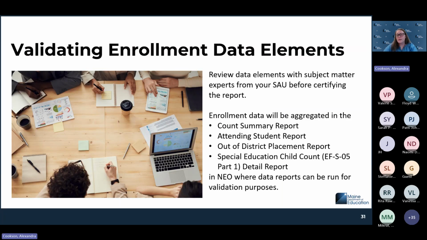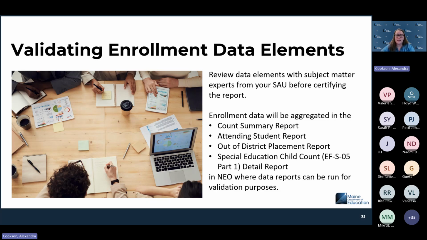It's really important with this data that you are validating the data that you have as much as possible. This data is really important for your EPS funding. It's also your EdFacts reporting. So make sure that you're checking your enrollment data, checking to make sure that all your multilingual learner students are enrolled, all of your special education students are enrolled, all of those different types of enrollments, making sure that all is coming out accurate.